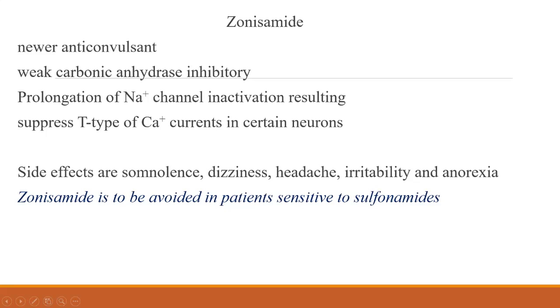Then one important point about zonisamide, it should be avoided in patients sensitive to sulfonamide. So, see, all these are amide. So sulfa-containing. So zonisamide should not be given in patients who are sensitive to sulfonamides.